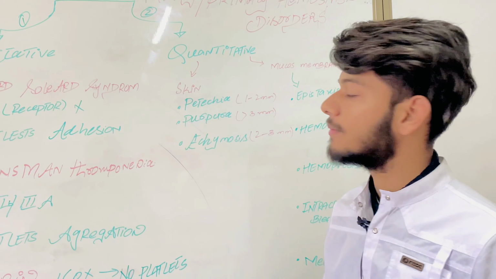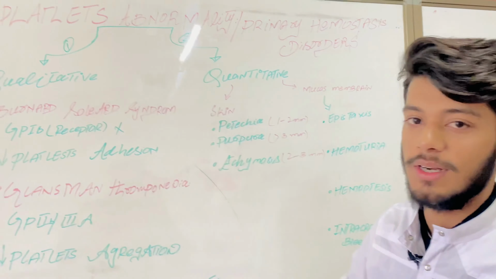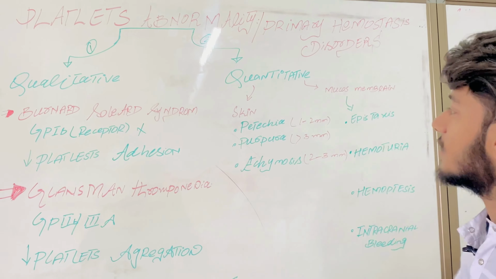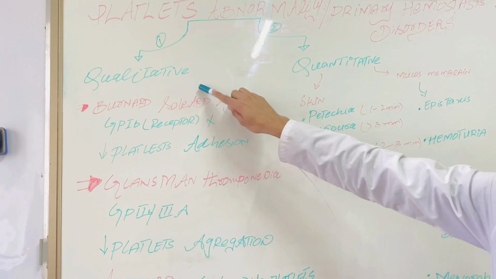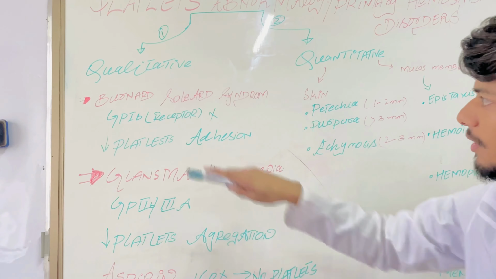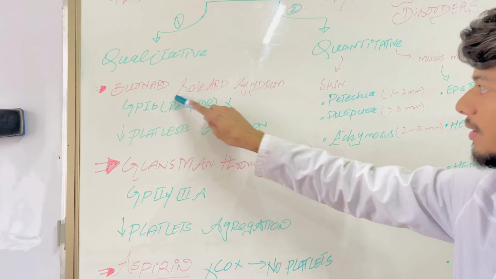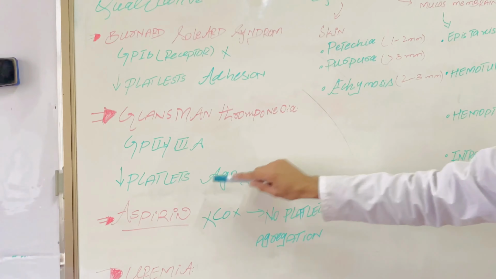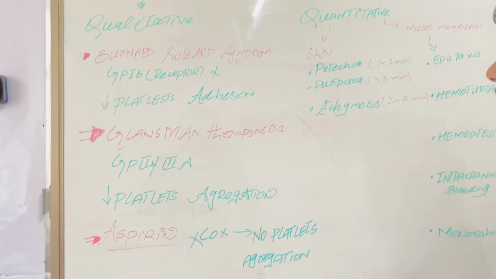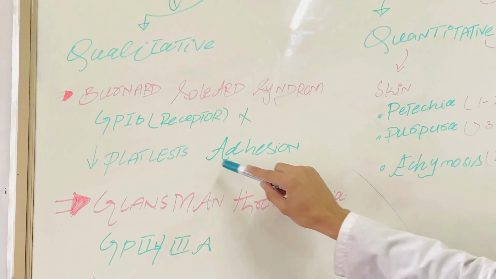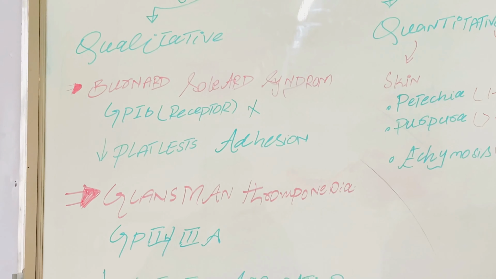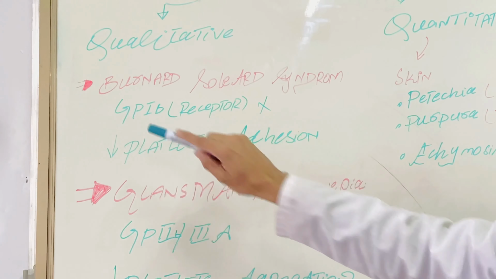My topic is platelet abnormality, which is also known as primary hemostasis disorders. There are two types of platelet abnormality: qualitative and quantitative. In qualitative, we will discuss Bernard-Soulier syndrome, Glanzmann thrombasthenia, aspirin, and uremia. In Bernard-Soulier syndrome, platelet adhesion decreases due to a defect in the GP1B receptor.